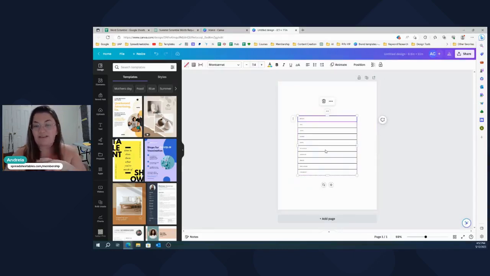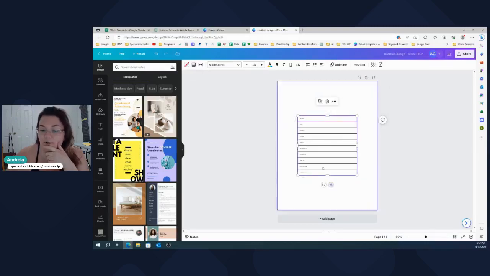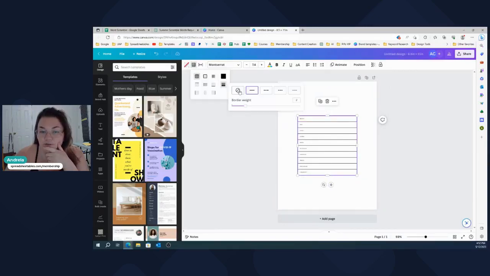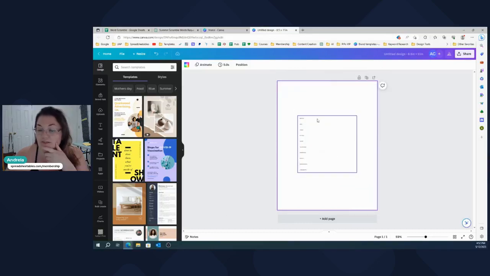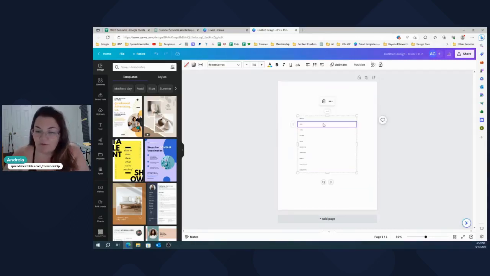Because now Canva reads it as a table when you copy over, but you can still come over here and select the whole table. Then you come here on the borders and you remove the borders, right? Just click on here. And now there's no borders. It's still a table, but there's no borders.